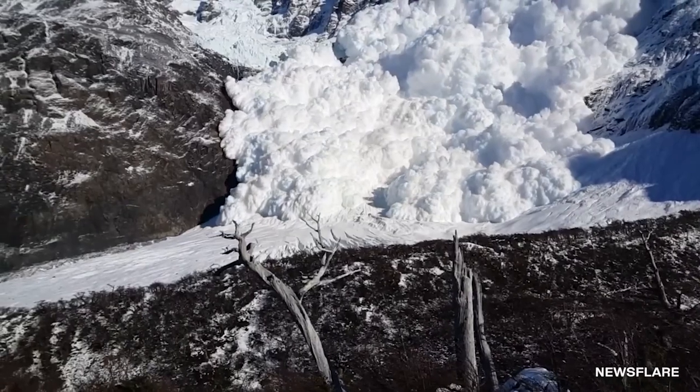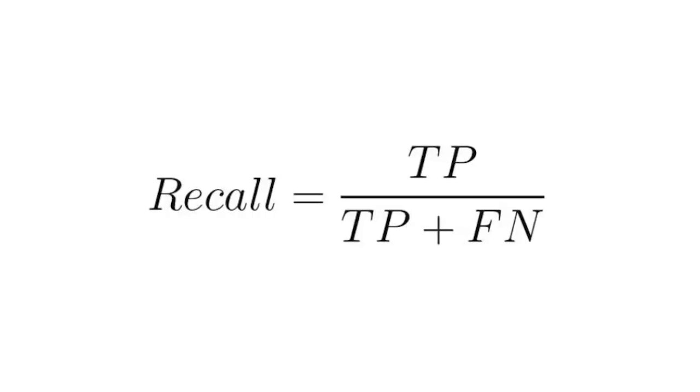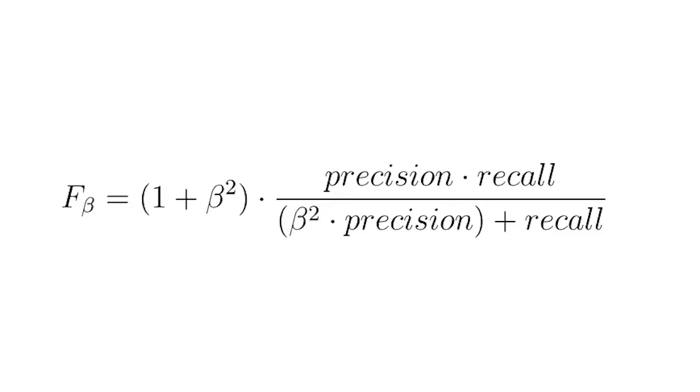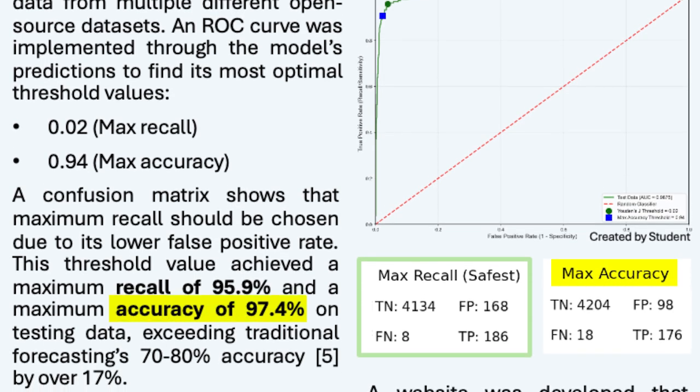Another improvement I made was to prioritize false negatives over false positives to reduce the chance of missing a real avalanche. I did this by prioritizing a high recall and F-beta score while training the model. These changes allowed the model to get an accuracy of 97.4% and a recall of 95.9%.